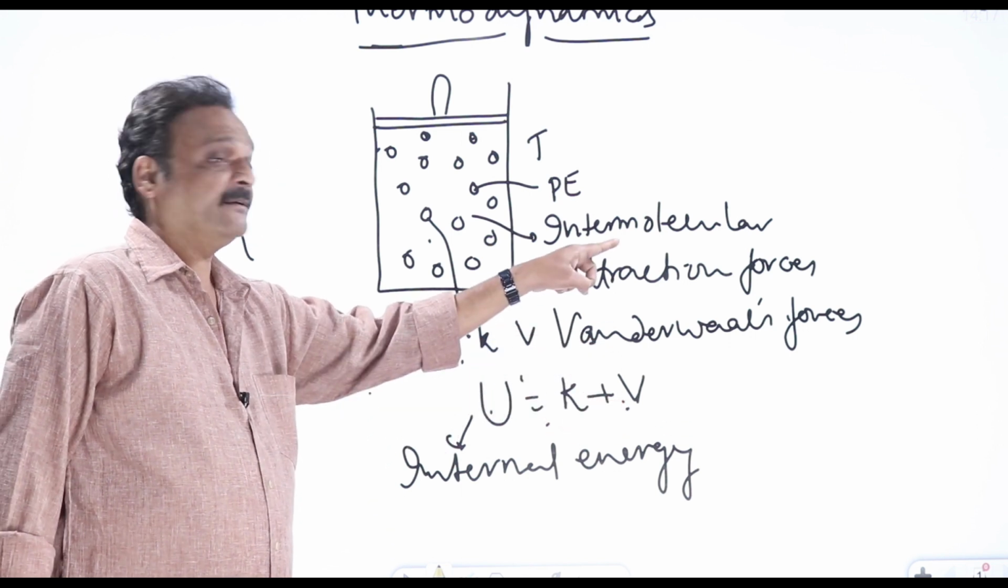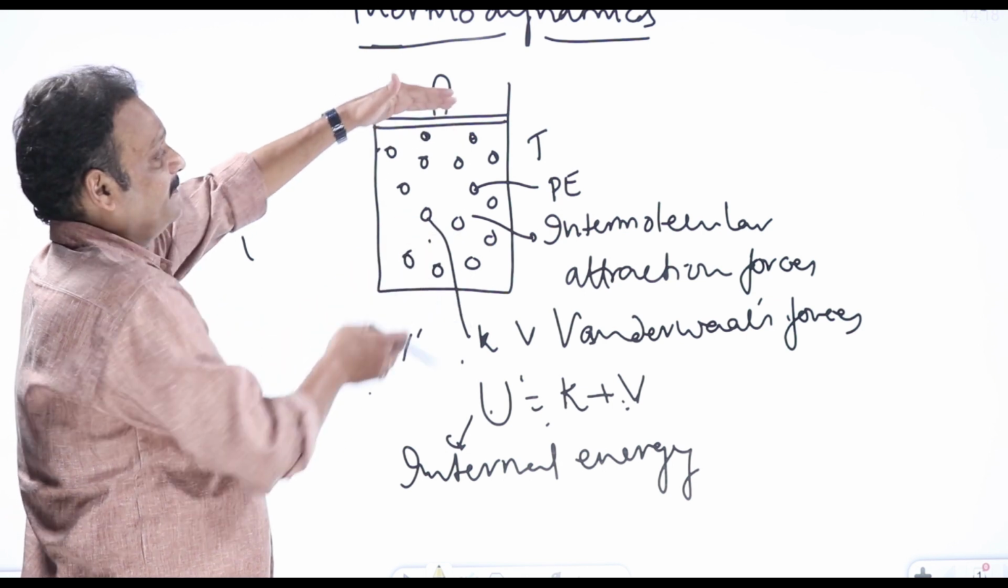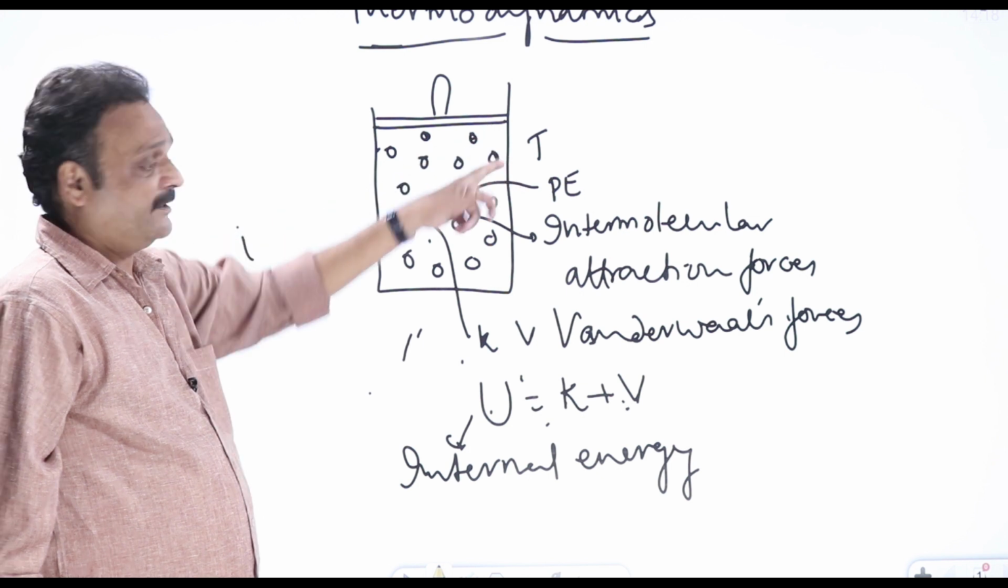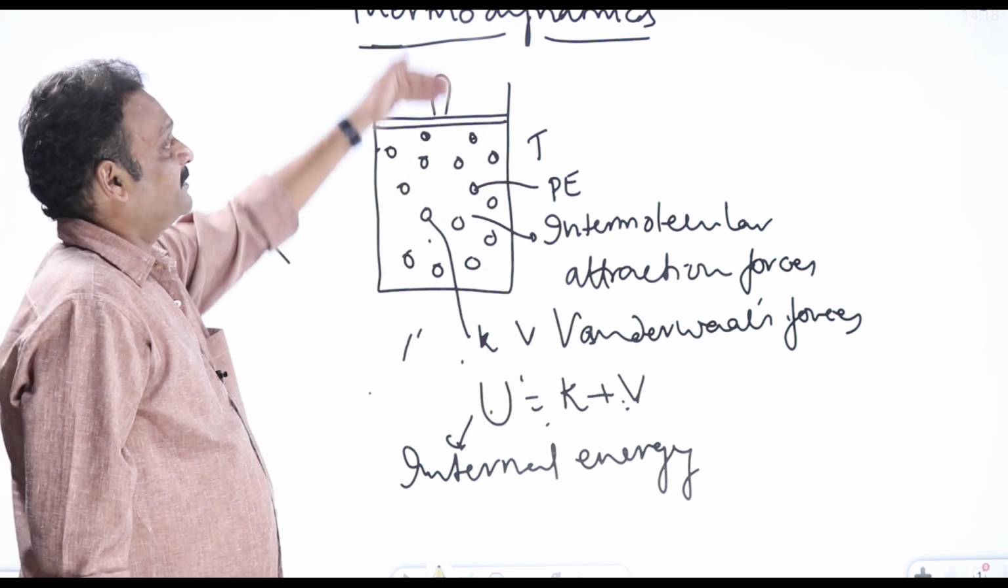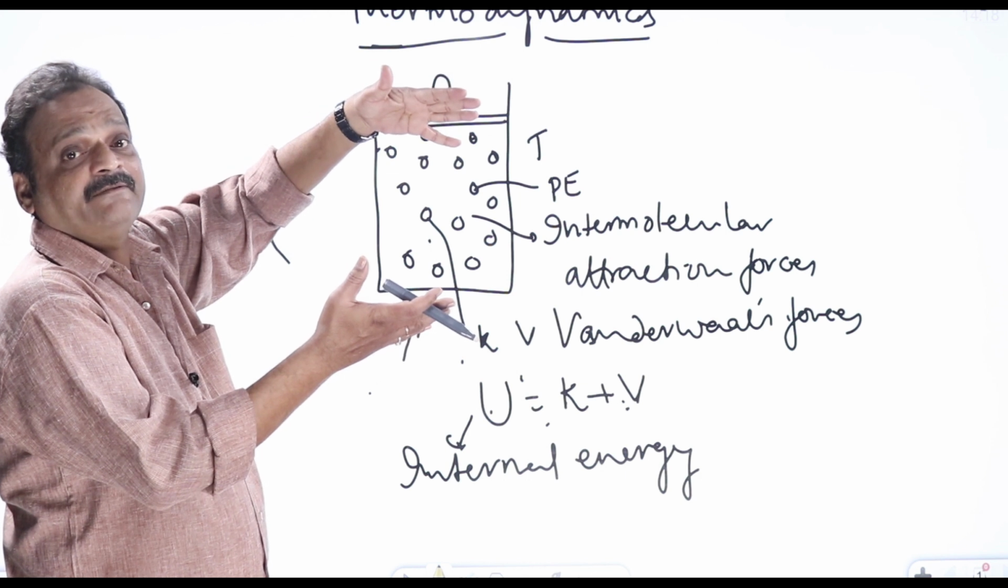How can I modify intermolecular attraction forces? I have to keep on varying the distance between the molecules. Means I push the piston down, molecules get closer, van der Waals forces effect will be different, potential energy will be different. I push the piston up, the intermolecular distance will increase, potential energy will change.